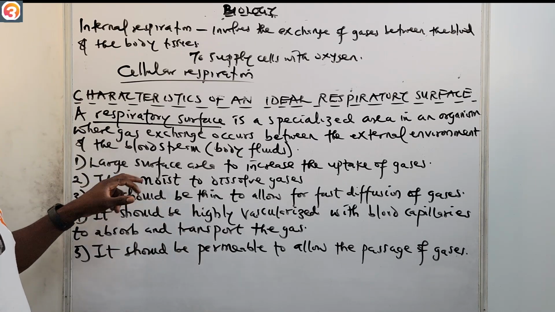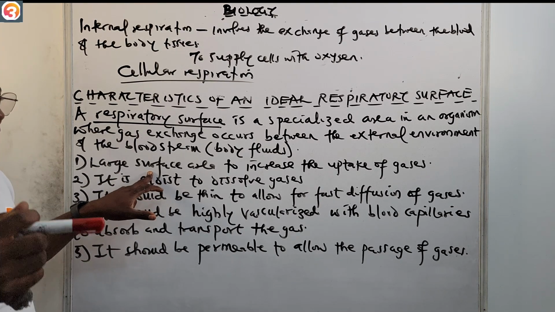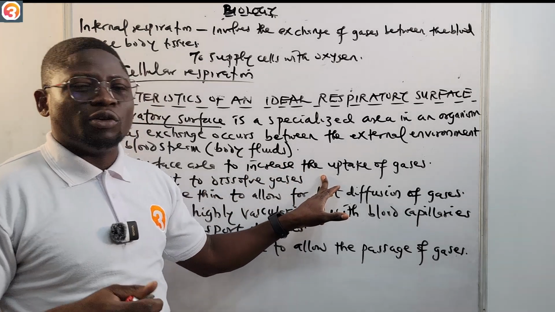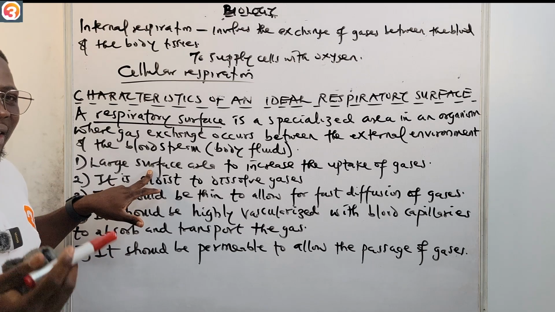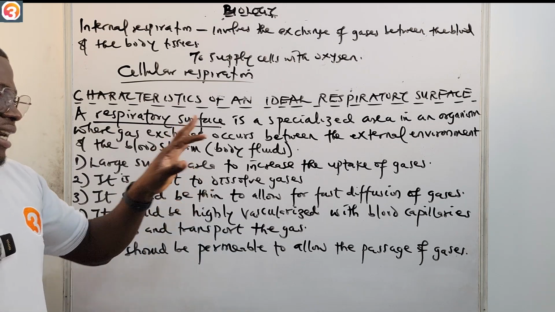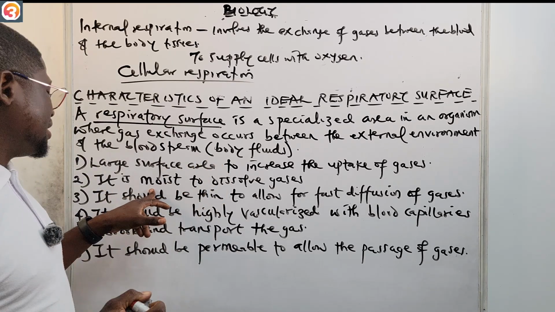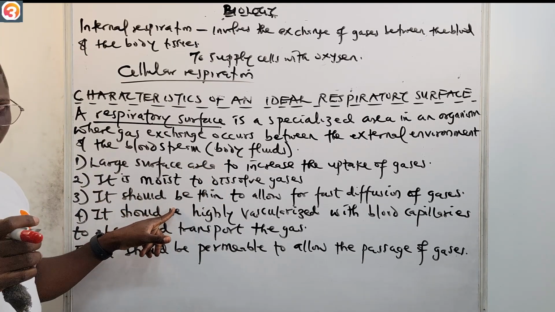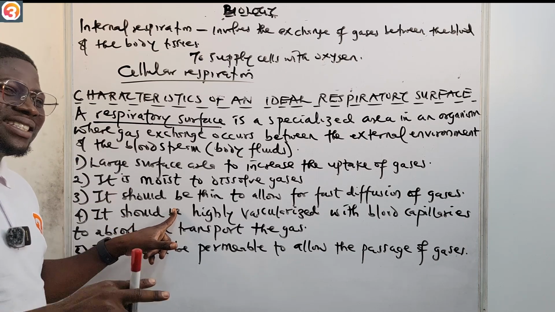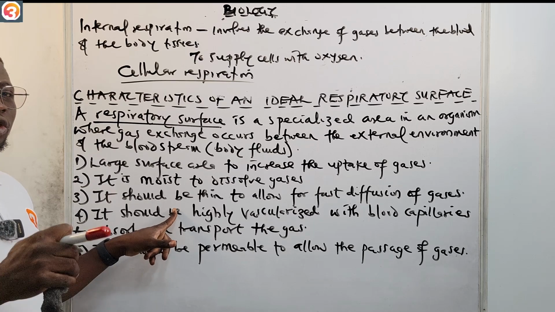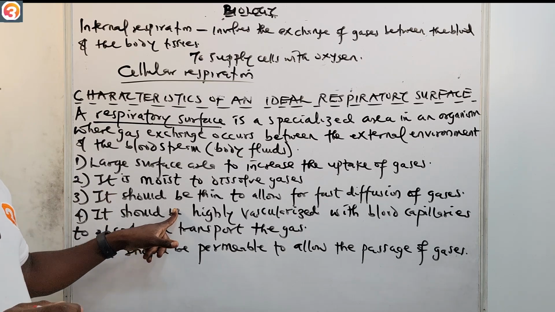Then number two, it must have a large surface area. A respiratory surface must have a large surface area to increase the uptake of gases. That is one characteristic of an ideal respiratory surface. Then number three, it should be thin to allow for fast diffusion of gases.